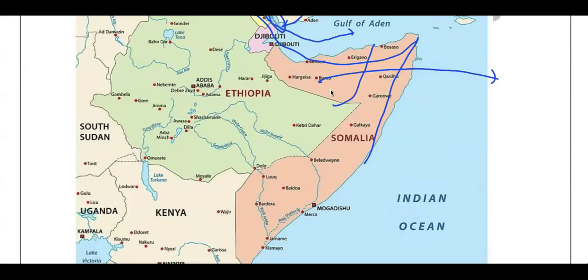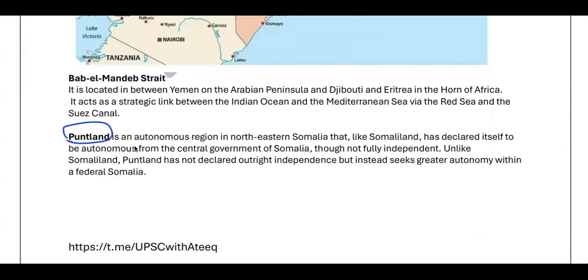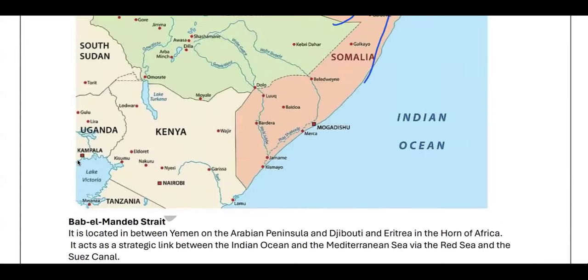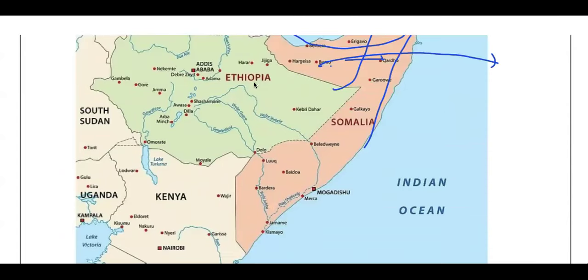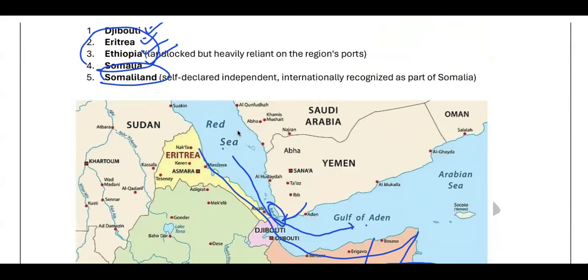In the same way, just east of Somaliland, we also have Puntland. It is also an autonomous region. It has not declared its independence. Somaliland itself has declared its independence. So these are the two important places in the news that you need to know. Like I said, the Bab-el-Mandeb Strait. That is also a very important thing which you are already aware of. This strait joins two important areas, the Red Sea and the Gulf of Aden. So let's move forward.